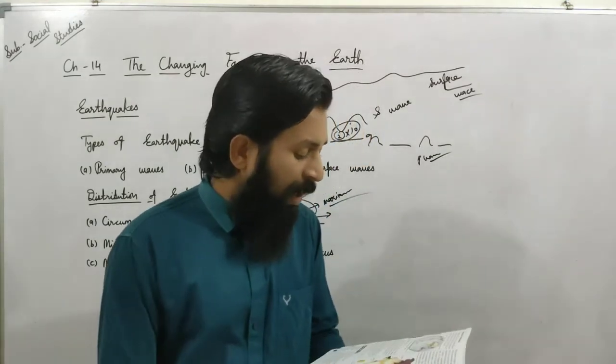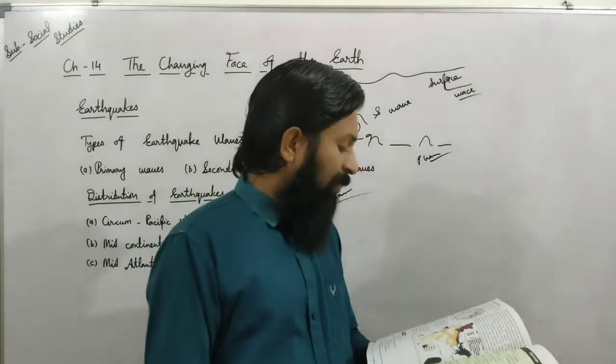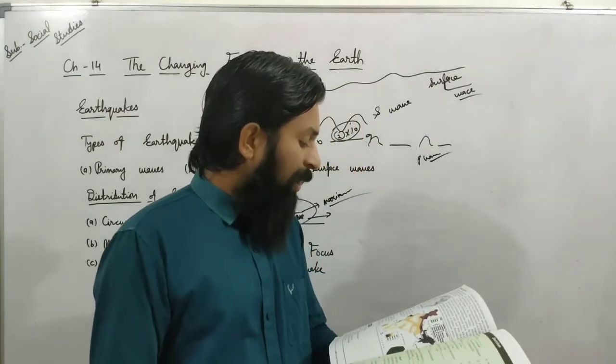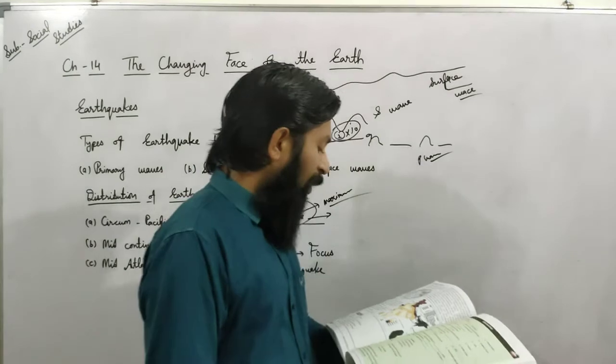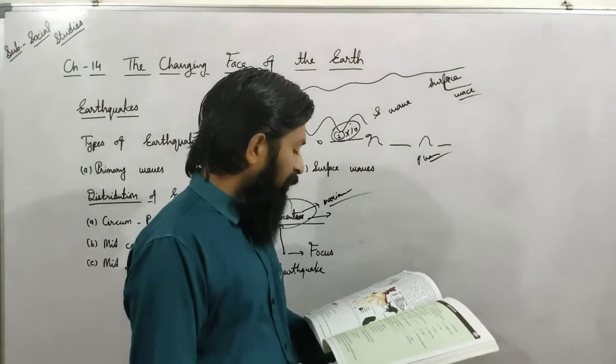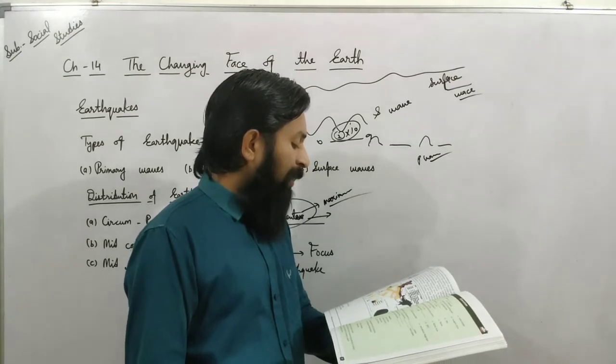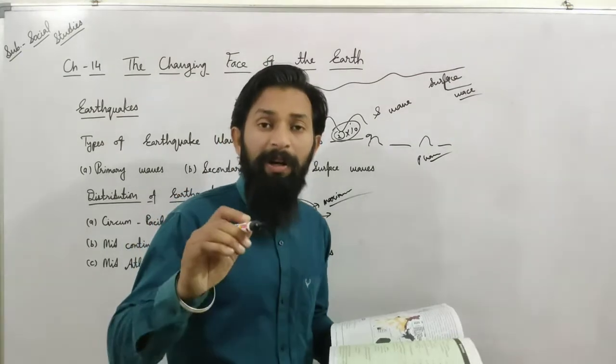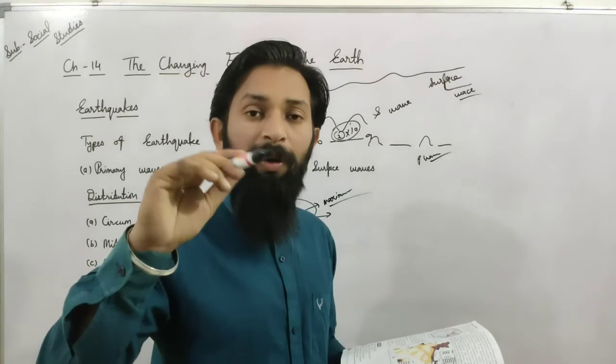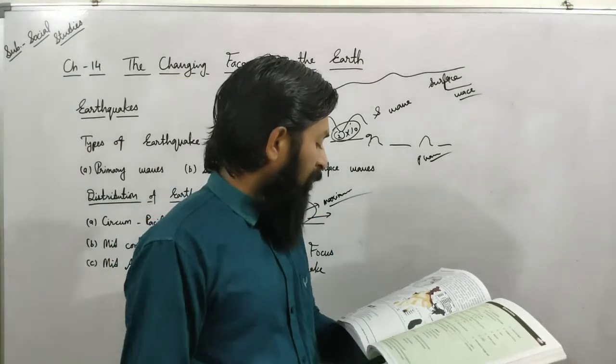The circum-Pacific belt includes the coastal margins of North America, South America and East Asia. These regions account for about 65% of the total earthquakes of the world. This belt consists of the Pacific Ring of Fire, which we already discussed. That type of ring is also shown on the world map if we are watching.